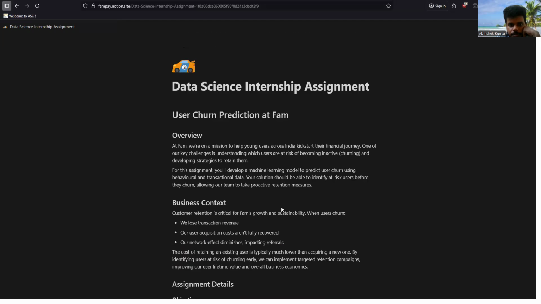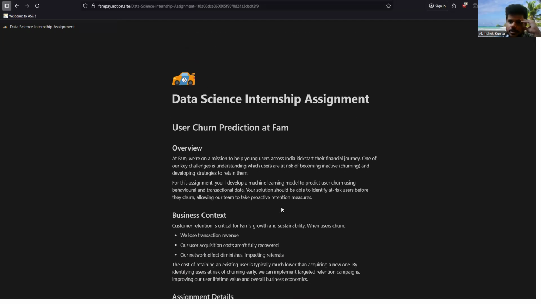So let's talk about the approach first, like how we would solve this problem. It's a simple data science pipeline. Give me some time to open Canva. I have made some.